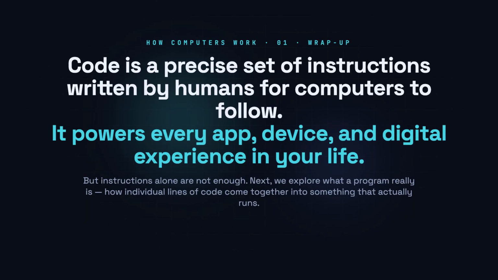Code is simply human-written instructions that a computer can translate and act on. It is everywhere, it must be exact, and it is the foundation of every piece of software you have ever used.